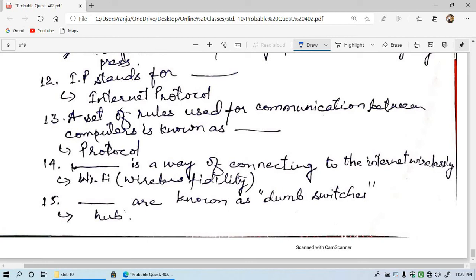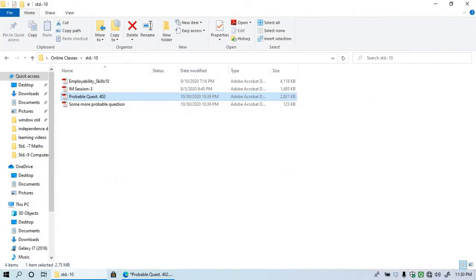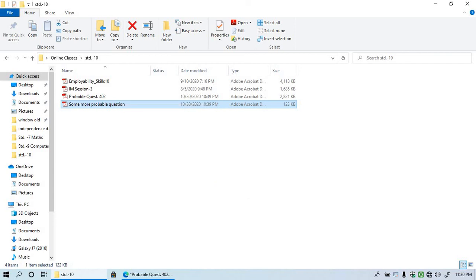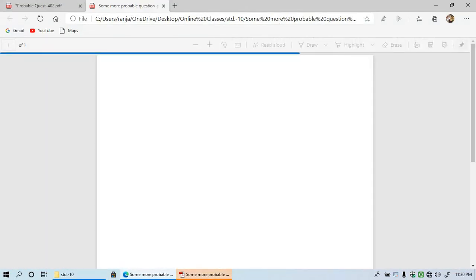Okay, so these were the questions that are coming in the examination. Some questions may come in different forms, or some questions may vary, but many of these questions will come in the examination. So go through it and read it properly. Let's see two more questions. Two questions were added after the setting of the question paper. So let's see.